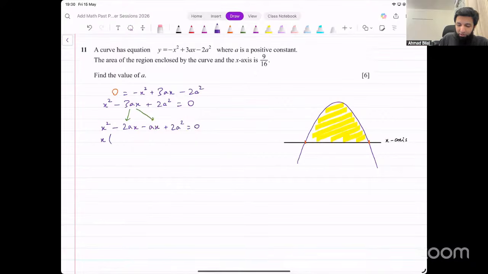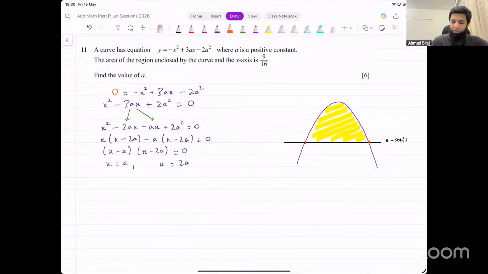Let's take x common. That leaves us with x minus 2a. Take minus a common from this. That leaves us with x minus 2a here as well. Now that gives us two factors. One factor is x minus a and the other factor is x minus 2a. So x is either equal to a or x is equal to 2a. So the limits that we have got, they are going to be a and 2a. These are the limits of this integration.